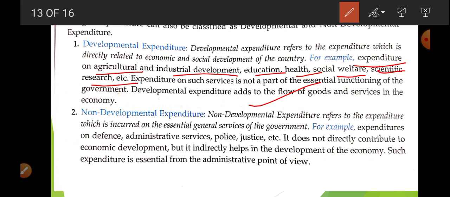Now, if you talk about non-development expenditure, it is related to payment of salary, okay, and whatever expenditure is done by the government for defense services, for maintaining law and order. So these are non-development expenditure. Why is it non-development expenditure? Because it is not going to increase the productivity of the economy. There will be no increase in the quantum of goods and services.